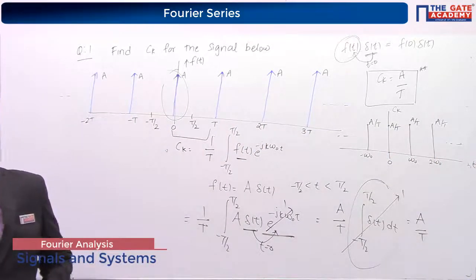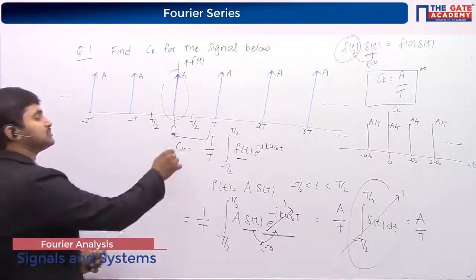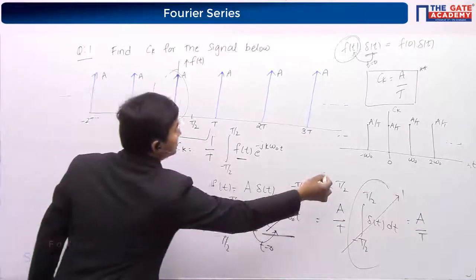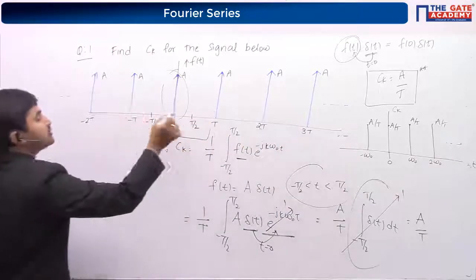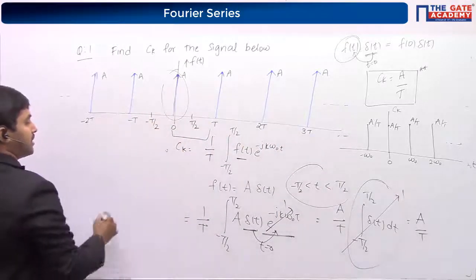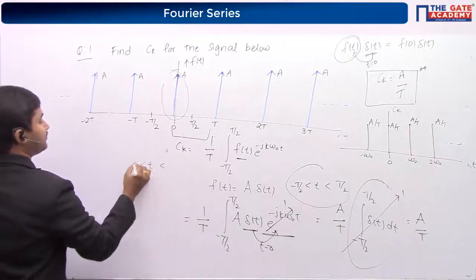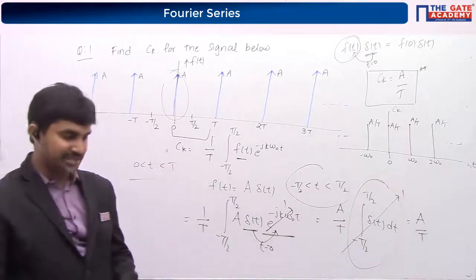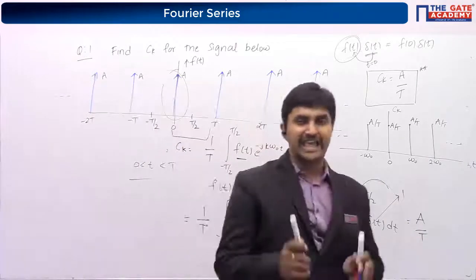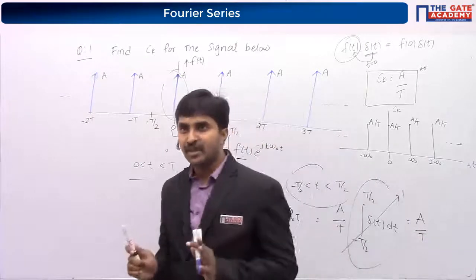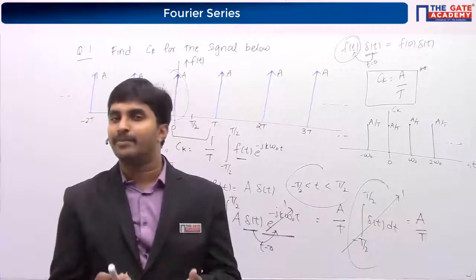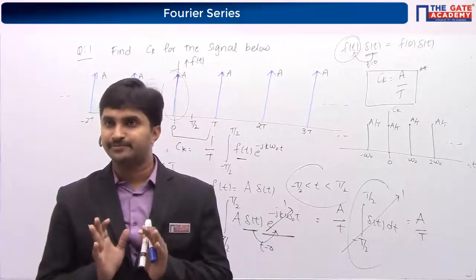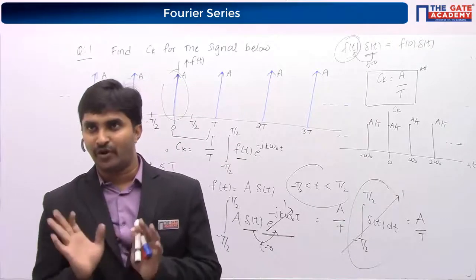So the question is: how, between 0 to T also, are you taking it as A times delta of t? I told you that if you take the region of minus T by 2 to T by 2, you have a single impulse. If you take the region of 0 to T, you also have a single impulse. Please understand one thing: in one single period, how many impulses do you have?